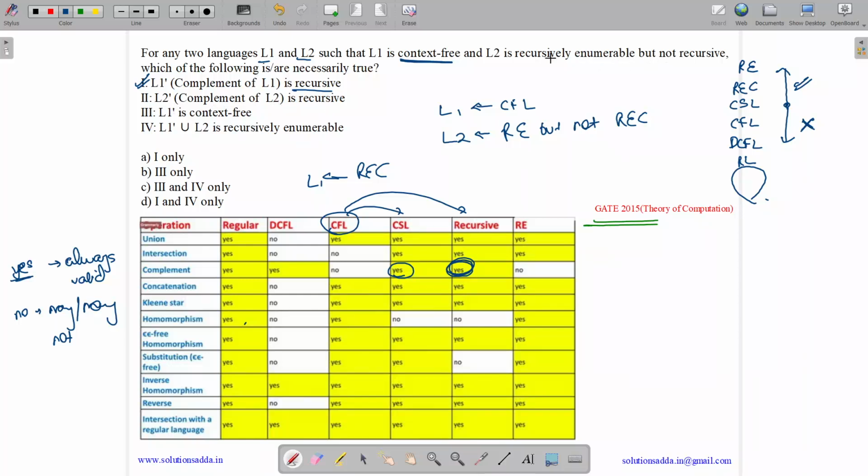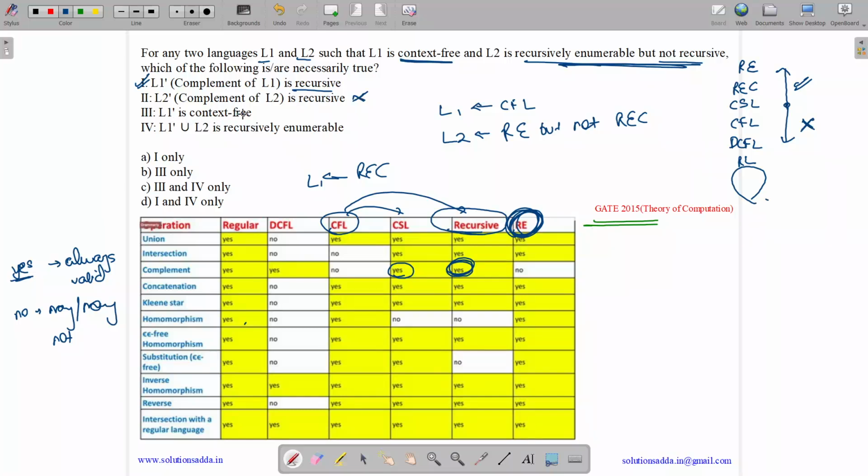L2 complement is REC. What is L2? L2 is RE but not REC, which means we can't come down. So what is RE complement? It may or may not be RE. So it may or may not be REC. So thus L2 complement is recursive is false.